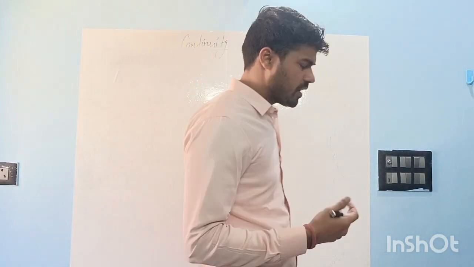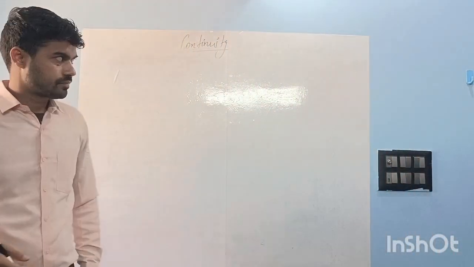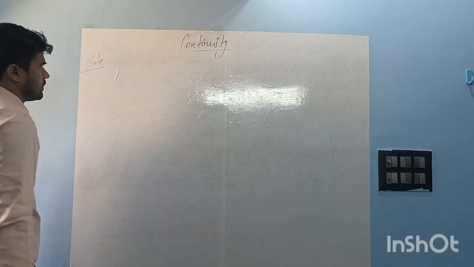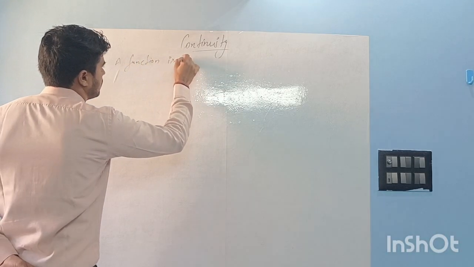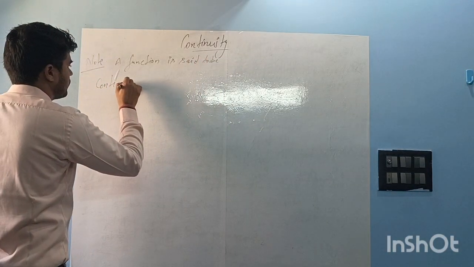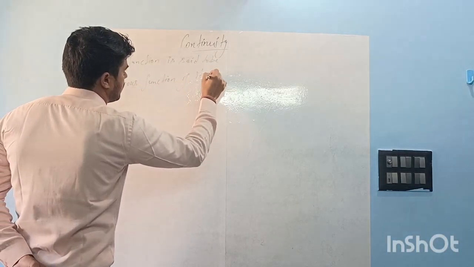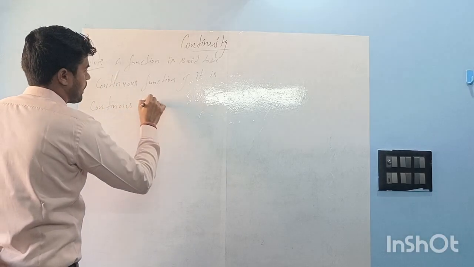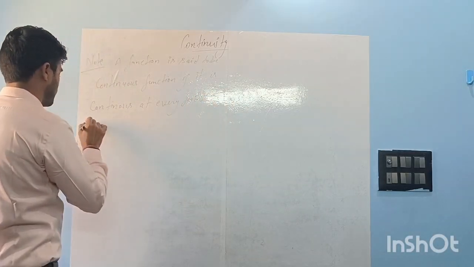What are normally continuous functions, with which we deal in day-to-day life, right? So write a note. A function is said to be a continuous function if it is continuous at every point of its domain.